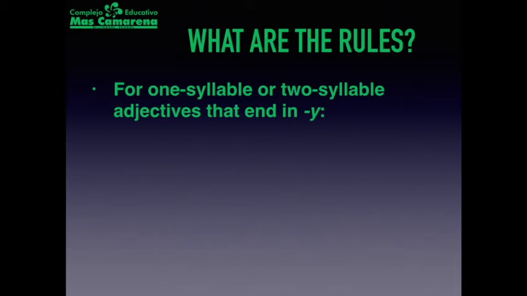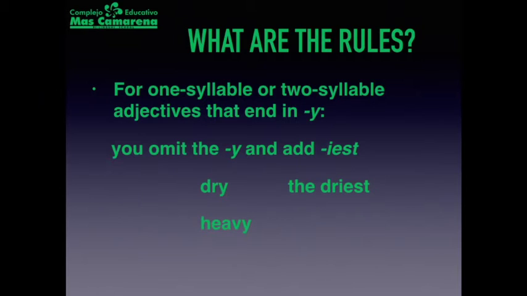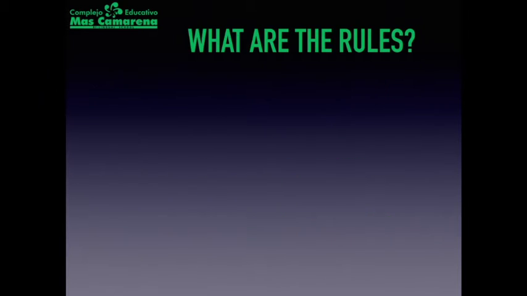For one-syllable or two-syllable adjectives that end in y, you just omit the y and add iest. For example, dry becomes the driest, and heavy becomes the heaviest.